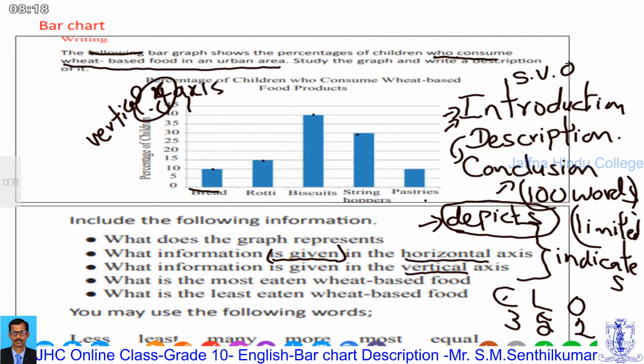Then we have come to the description of the body. Now we are going to describe the bars. When you start to describe the bars, we must use some adjective forms. You already know that. What are the adjectives?